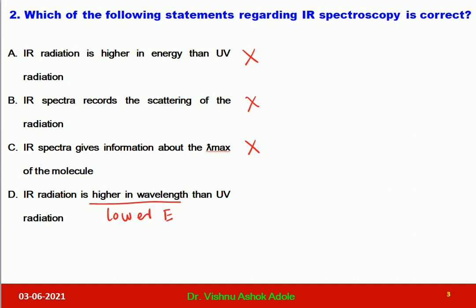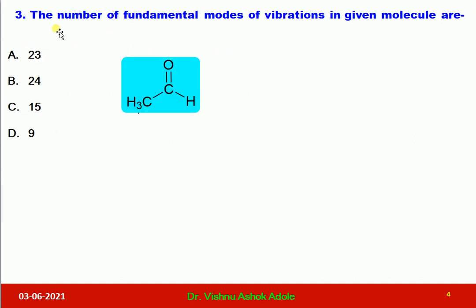So in this way, in the option D, IR radiations are mentioned as having lower energy than UV radiation. IR radiations are less energetic than UV radiation. It is mentioned in D option, and this is very correct answer, as we know that IR radiations are less energetic than UV radiation. Now let us go for third question. Third question is, the number of fundamental modes of vibrations in given molecule are.